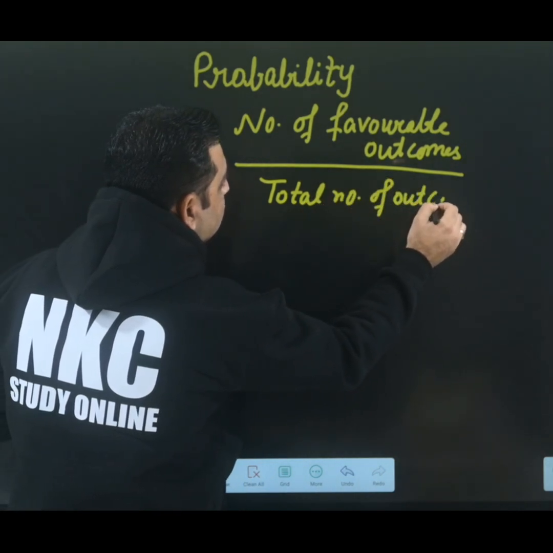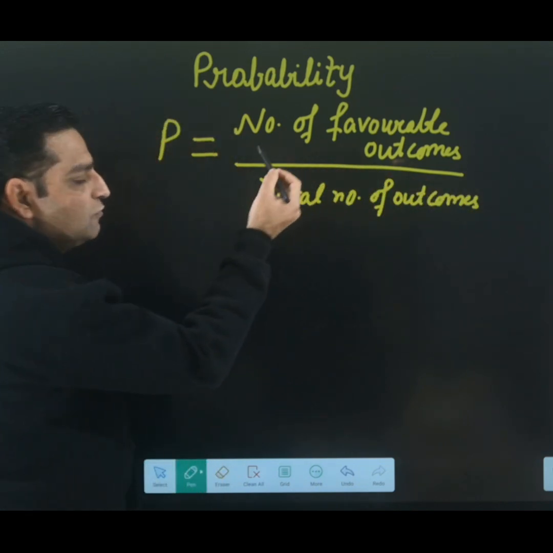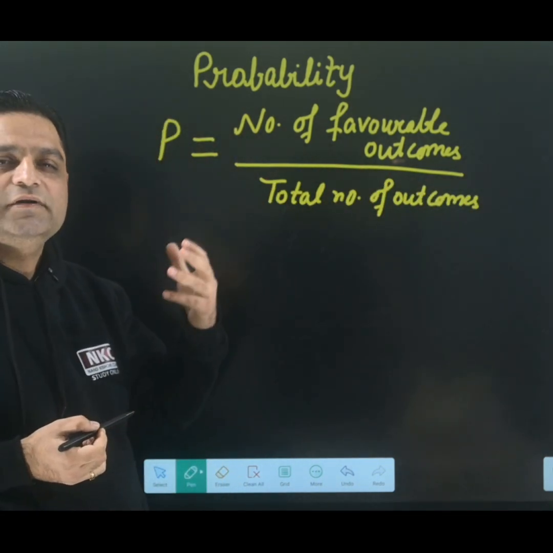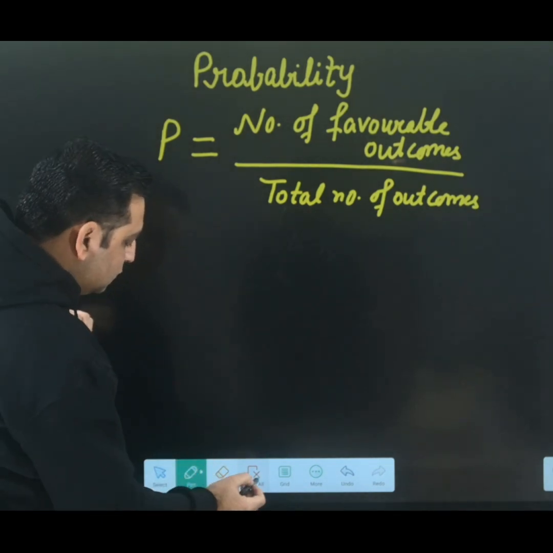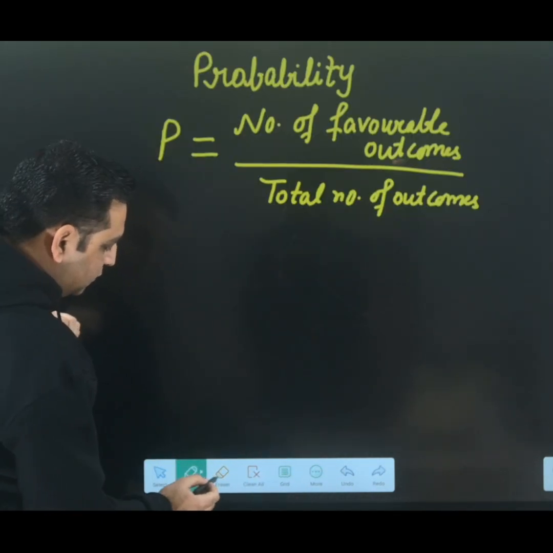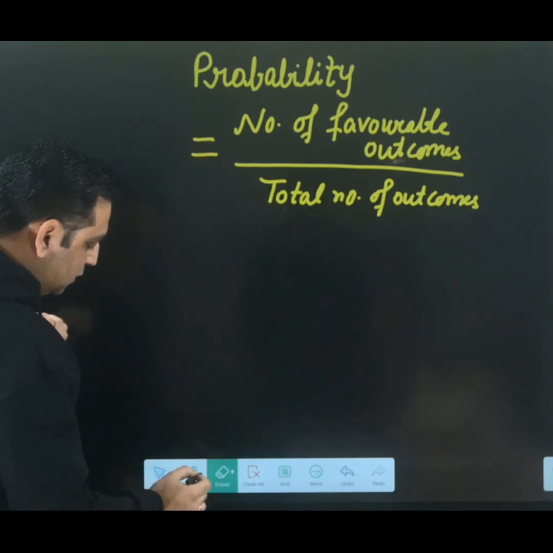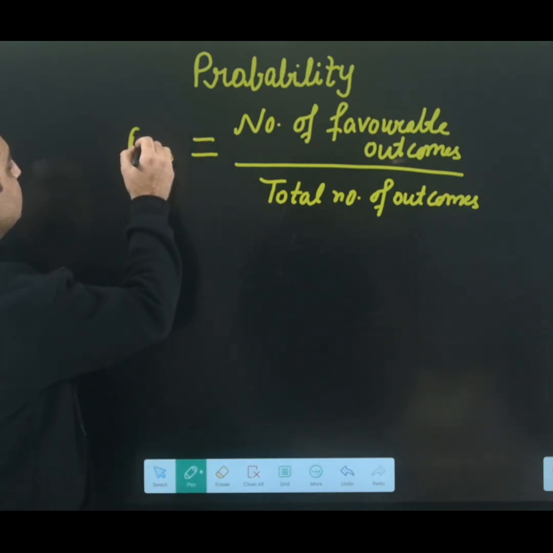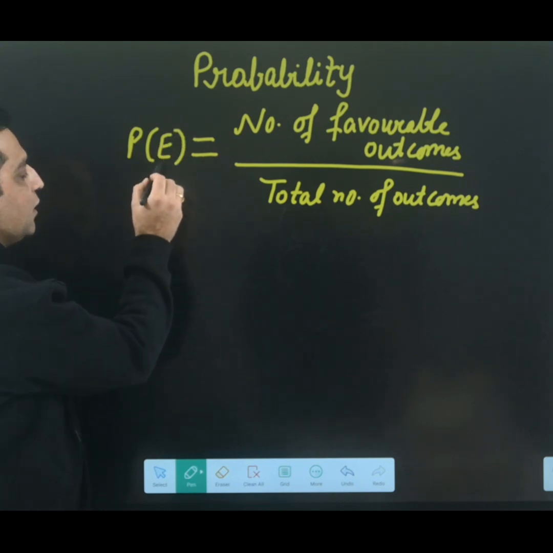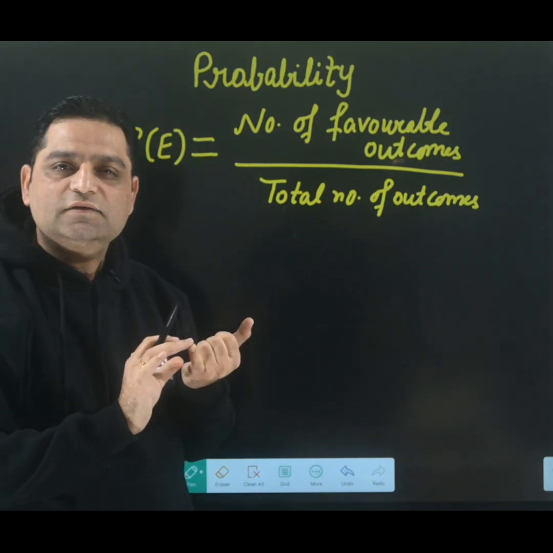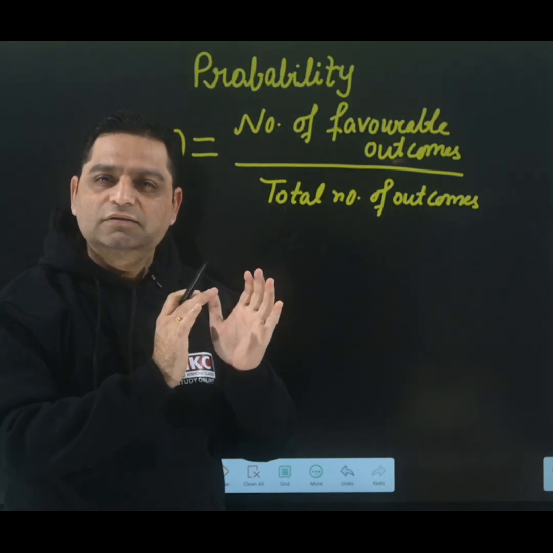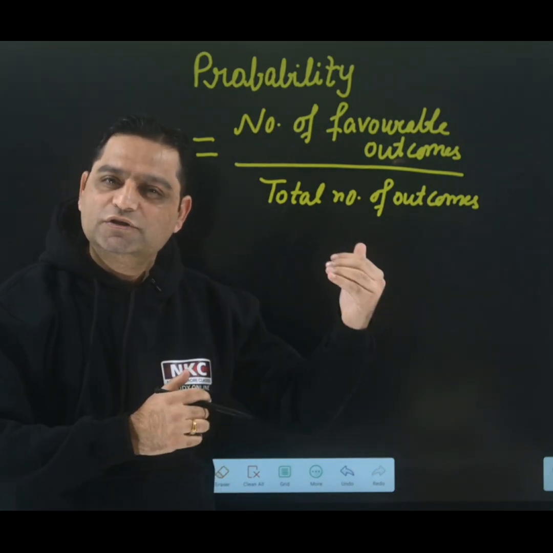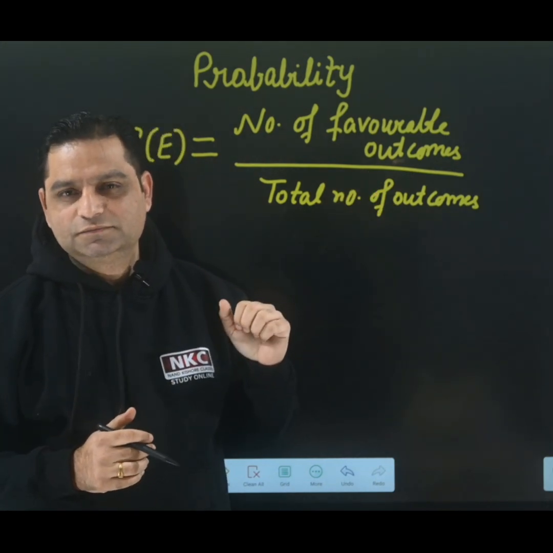Now I am going to show you how this formula is used in different types of questions. Now I have written P alone. We can write it as probability of an event. In bracket I am writing E. E means event. Now what is an event? An event is the situation for which you are finding the probability.